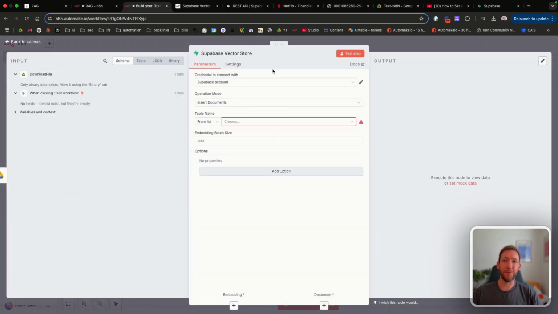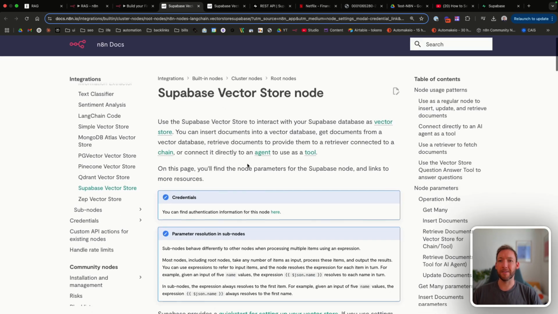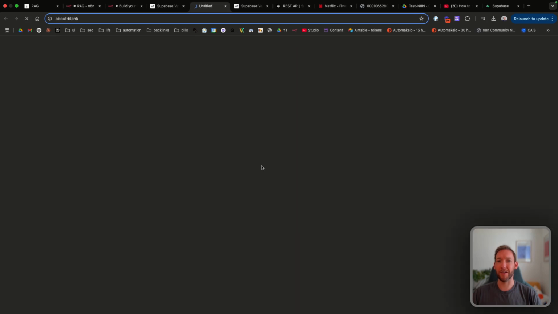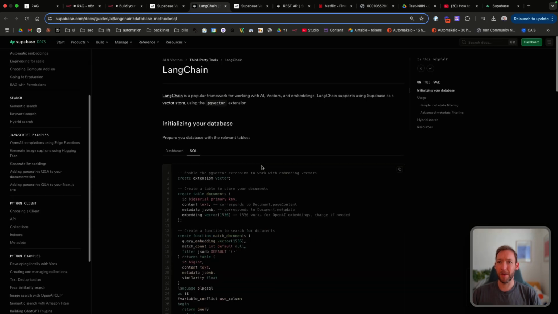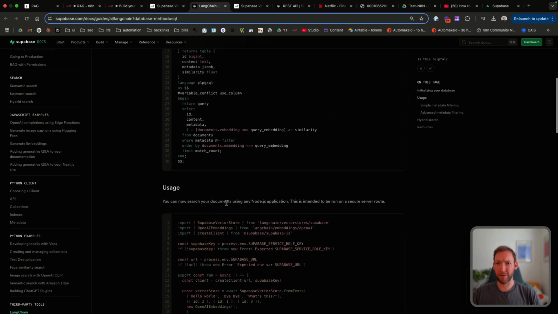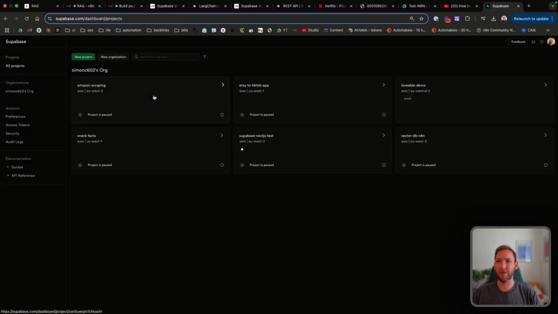So inside the Supabase Vector Store, we're just going to go to Docs up here. And this is to set up our project. So we'll go to Quick Start for setting up your Vector Store. And you'll see that this has an SQL command. You don't need to worry about this too much, but basically we're going to need to copy this. We're going to need to go into Supabase. You're going to need to sign up for an account for Supabase, confirm your account, and create a new project.